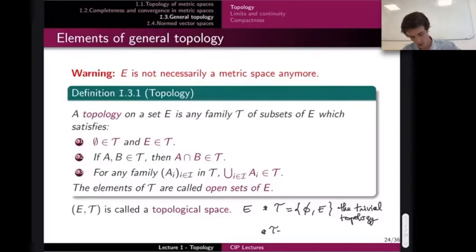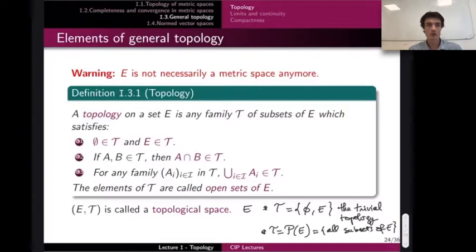Let me give you another example. I can choose all the subsets of E. I will use this notation from now on: P of E is the set of all subsets of E. This is also a topology, which we call the discrete topology.